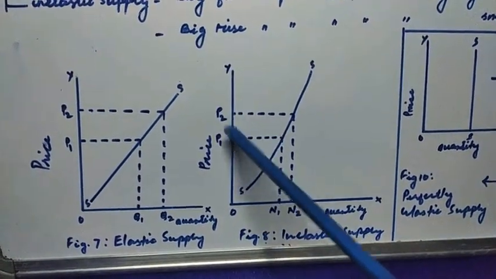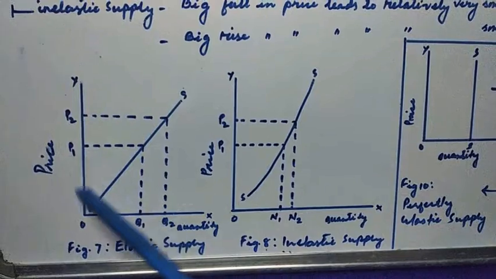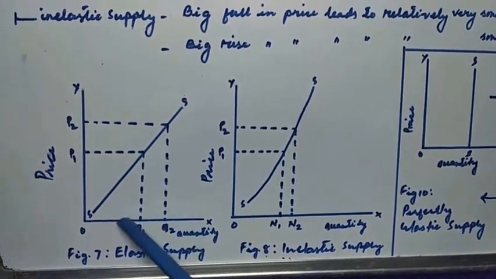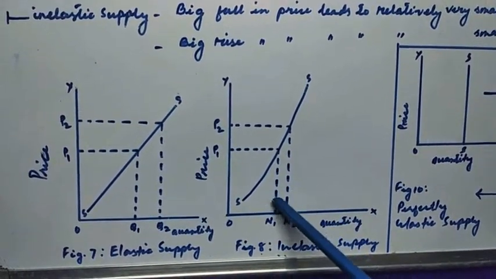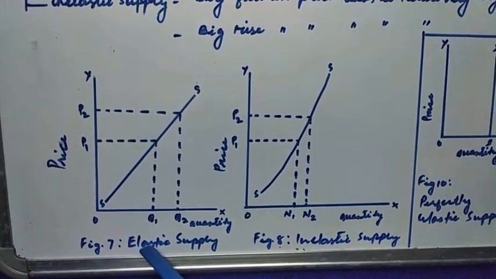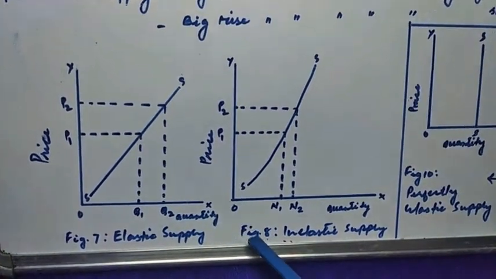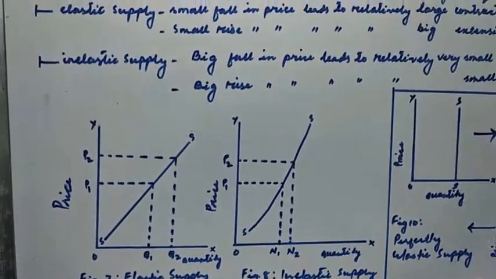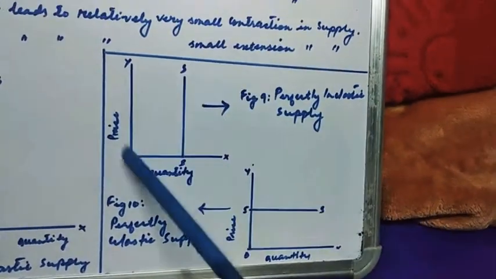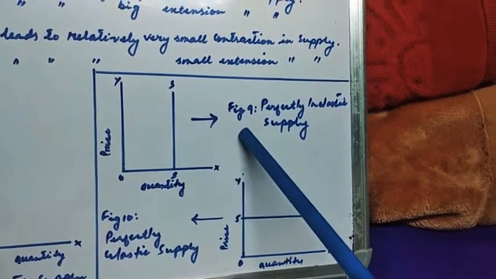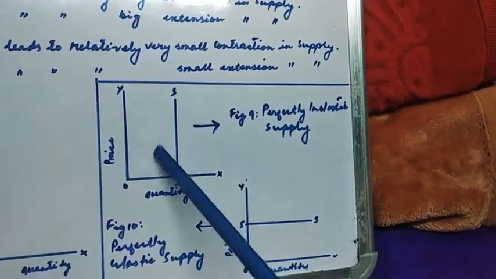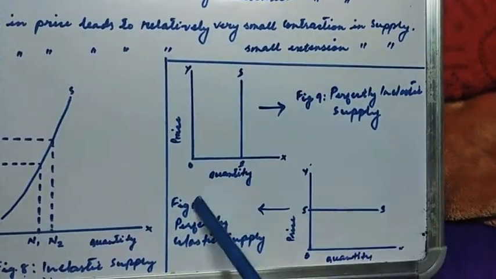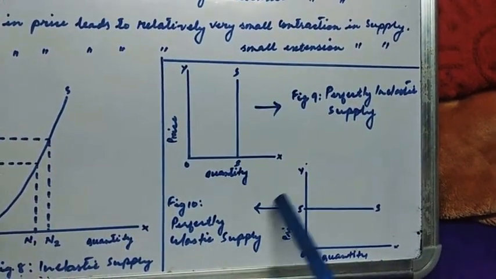So we have seen that price has increased by the same level, but the quantity of supply is greater here than N1 N2. So figure 7 is representing elastic supply, and figure 8 is representing inelastic supply. So again, this is the example, the extreme situation of elasticity of supply. So this figure 9 is representing perfectly inelastic supply, and then figure 10 represents perfectly elastic supply.